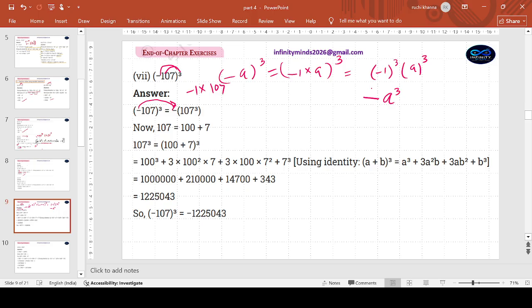I have just explained in this whole manner how the minus has come outside. The cube is with the minus. Minus means minus 1, and cube is with minus 1 also. So if it is done 3 times, the sign remains minus. So we can just easily keep it outside and now concentrate on 107, which you can represent as 100 plus 7, with a minus to be kept. Minus shall come in the answer eventually. So 100 plus 7 is one way.